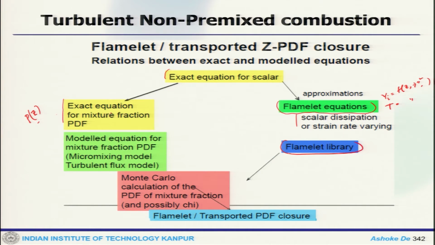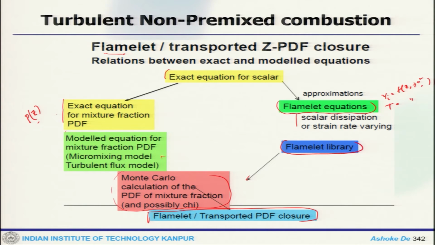So this is the transport equation, or exact equation, for the mixture fraction PDF. Then the model equations where you use the micromixing model and turbulent scalar flux, and solve this using the Monte Carlo algorithm, and using this Flamelet library you get the Flamelet transported PDF closure. So this is what it is doing. It takes advantage of the Flamelet model and also of the transported PDF model. Instead of assuming the presumed probability density function for the Flamelet, we are here solving the probability density function for the mixture fraction itself.